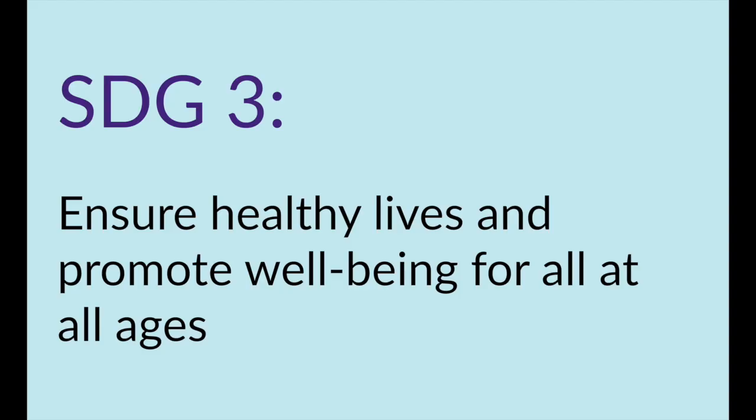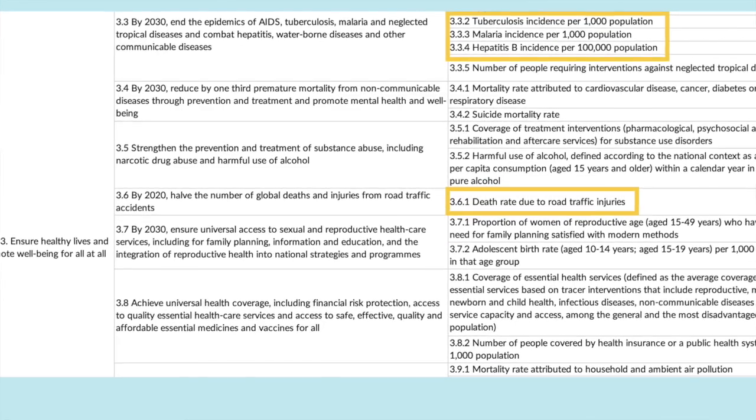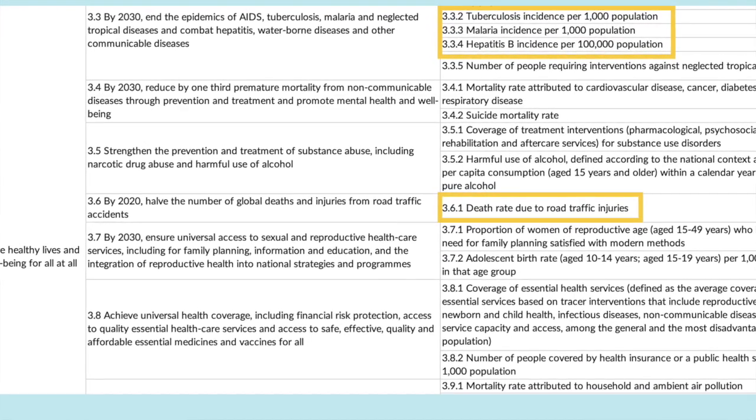Let's look at SDG 3, which is to ensure healthy lives and promote well-being for all at all ages. Now, the most granular level of the SDGs are indicators, which look at things like death rates and incidences of disease. These are expressed as absolute numbers or portions of a population. Some of the same AI technologies applied to medical health, like detecting a tumor in an individual patient, can be applied in public health to calculate these indicators or to tell us if a geographic area is more likely to have a higher disease burden. AI can therefore be extremely useful at the indicator level of the SDGs.